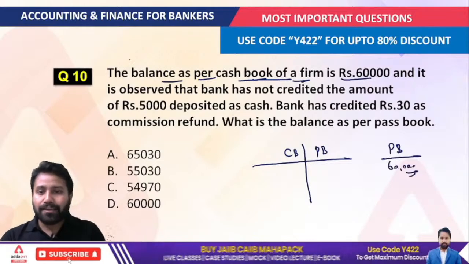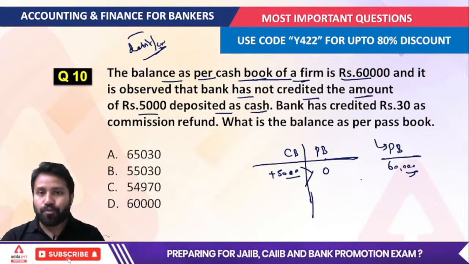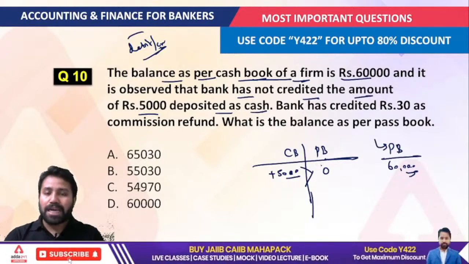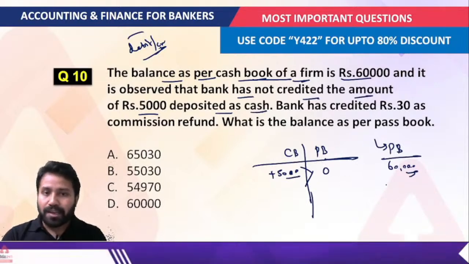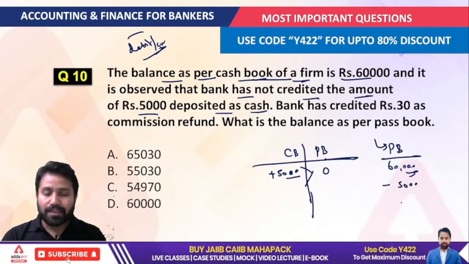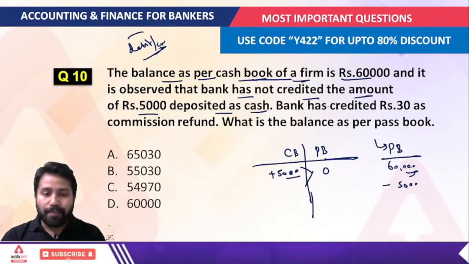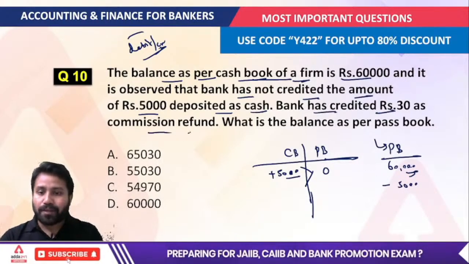Now you can understand here, nothing is mentioned as an asset in the cash book, because we are talking about the passbook here. So that's why we are taking the reference of the passbook, right? So the passbook balance is lesser than the cash book balance. By how much amount is it lesser? You will say it would be lesser by 5,000. Now, the bank has credited 30 rupees as commission refund.